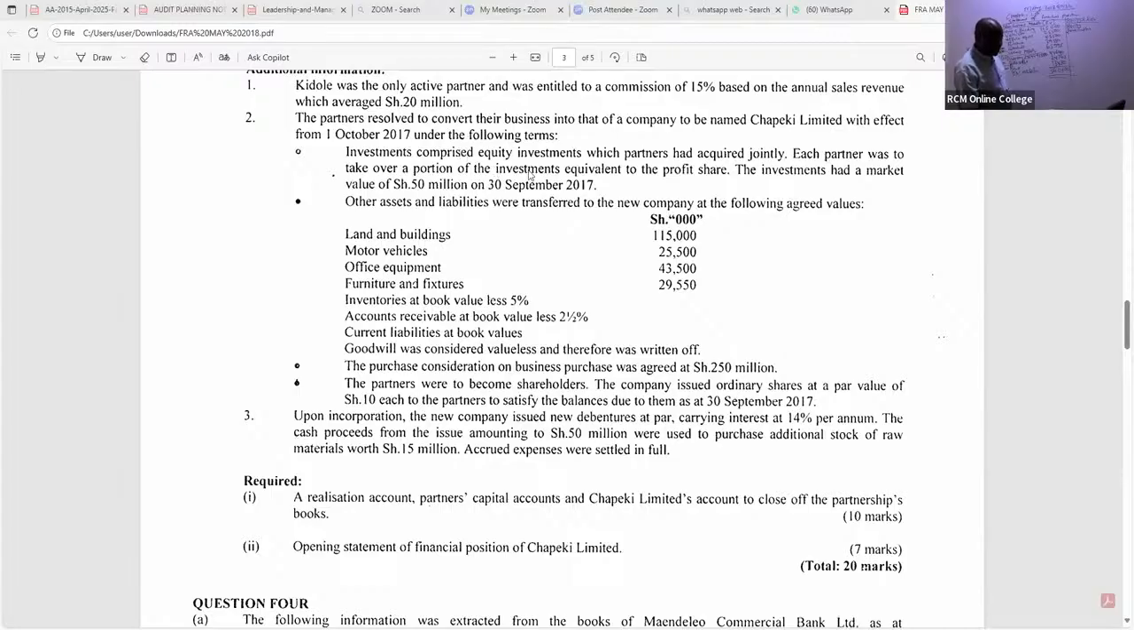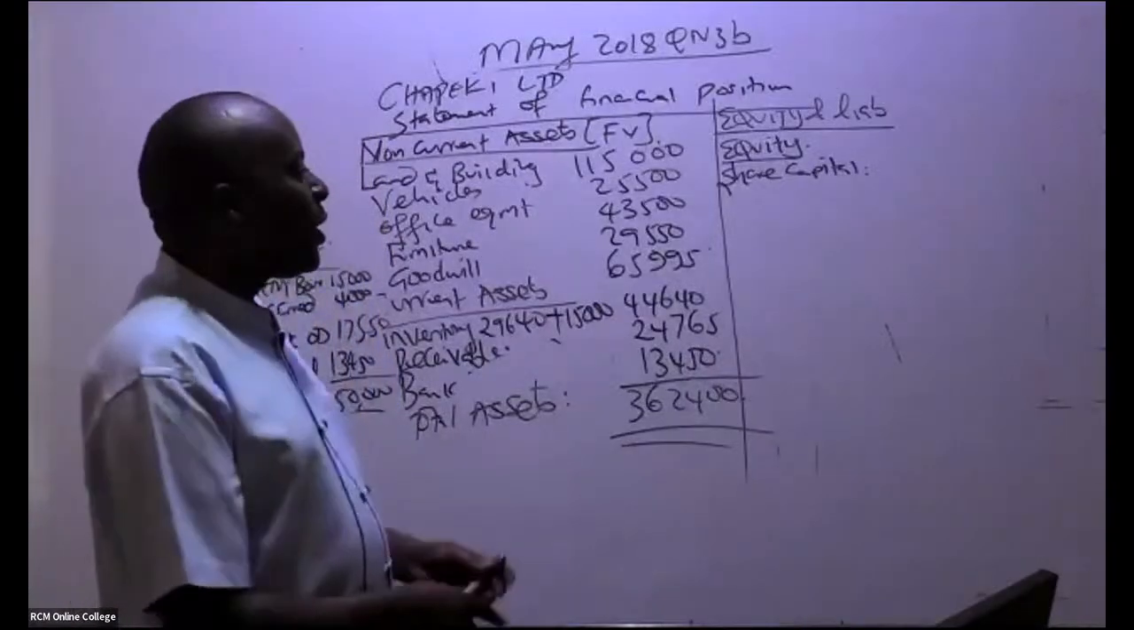Investments comprised equity investments which partners had acquired; that can't help us. Look at this point here. The purchase consideration on the business purchase was agreed at 250,000. The partners were to become the new shareholders. The company issued ordinary shares at a par value of shillings 10 each to the partners to satisfy the balances due to them as at the closure of the year. That must be the purchase consideration. So instead of giving them the cash, we gave them shares.